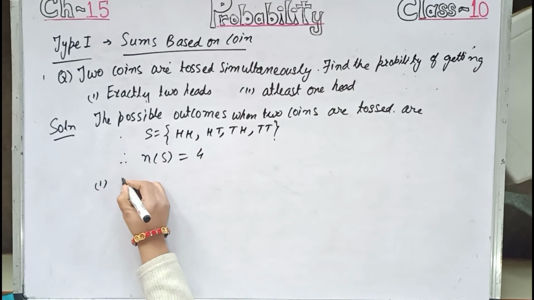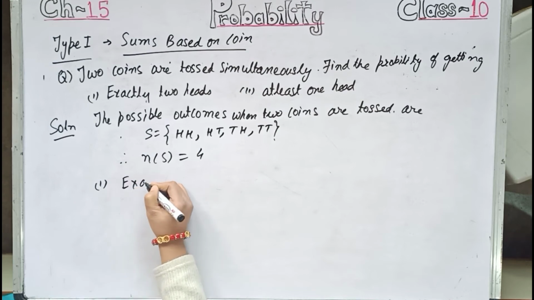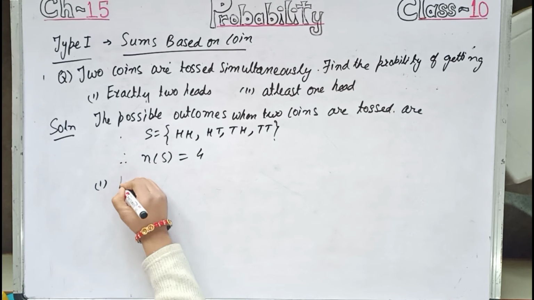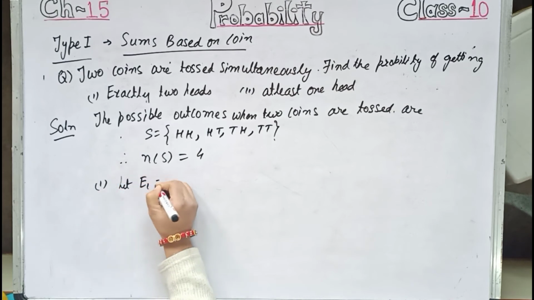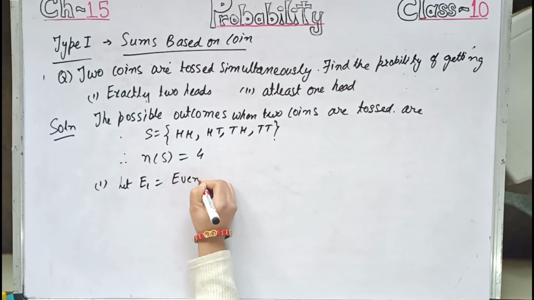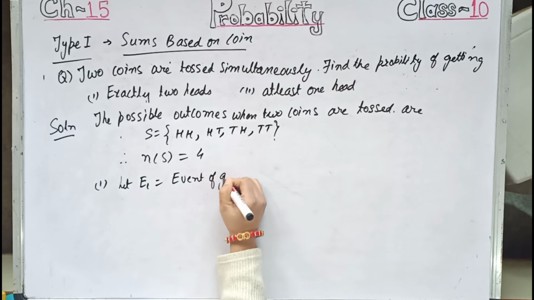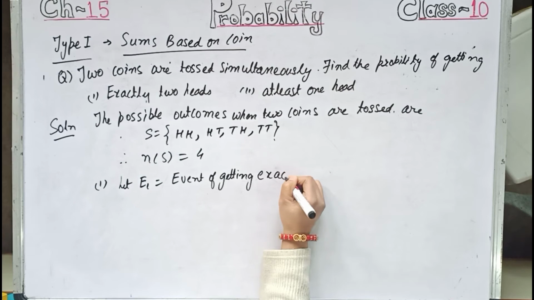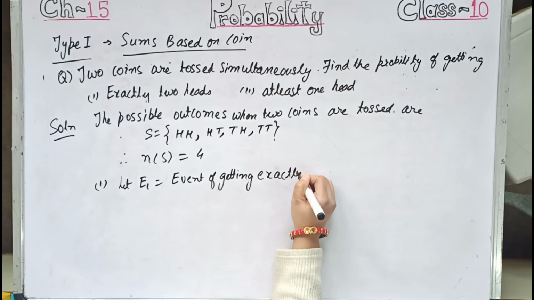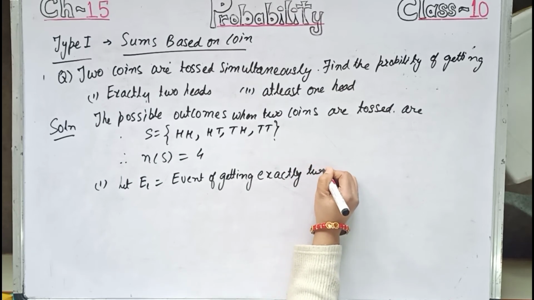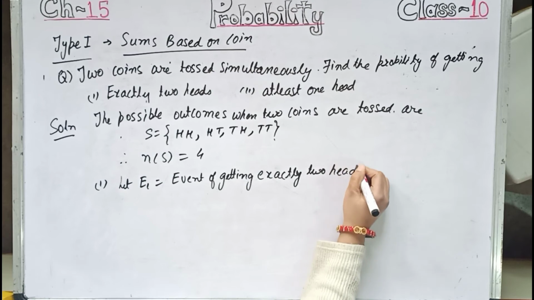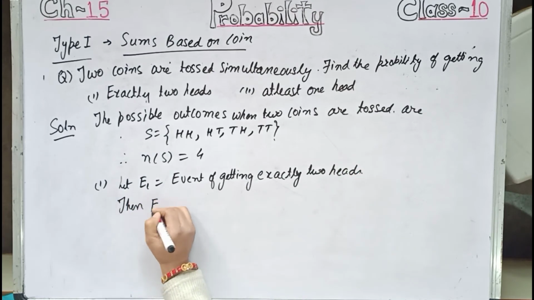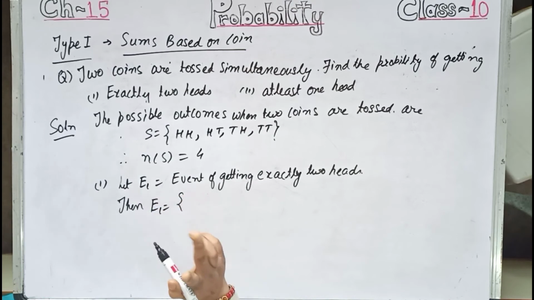Now number 1. Exactly. Let E1 equal the event of getting exactly 2 heads. Exactly 2 heads means only 2 heads.